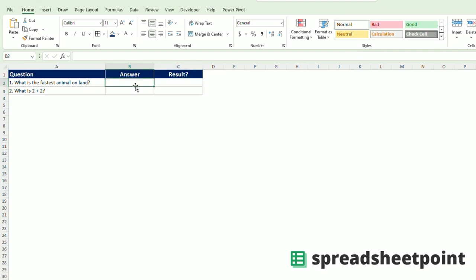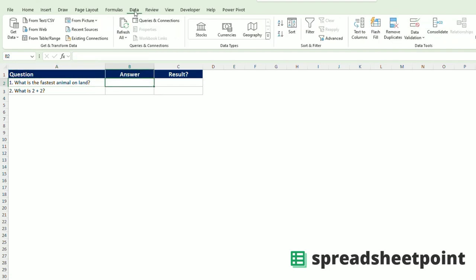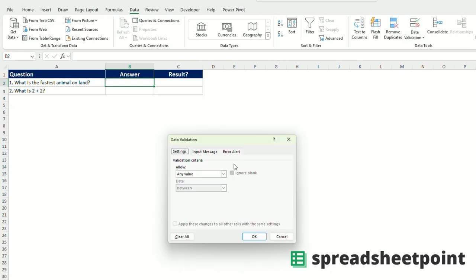So you're going to click on this first. This is where we want our first answer to be. What is the fastest animal on land? You're going to go to the data menu here, and then you're going to go to the data validation menu here. You will click on that and then enter into the data validation screen. This is where you set up your answers for the drop-down menu. You will select list from this allow box.